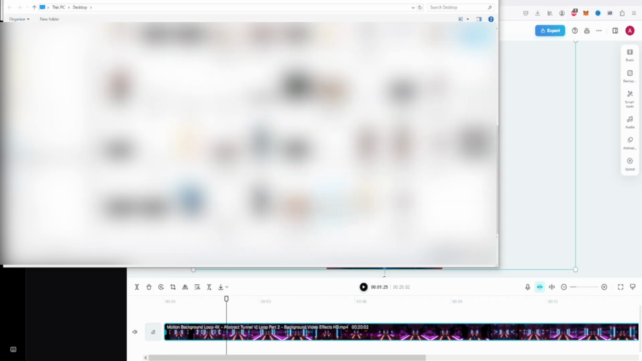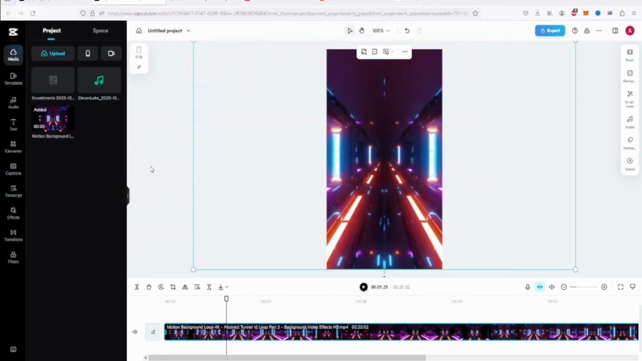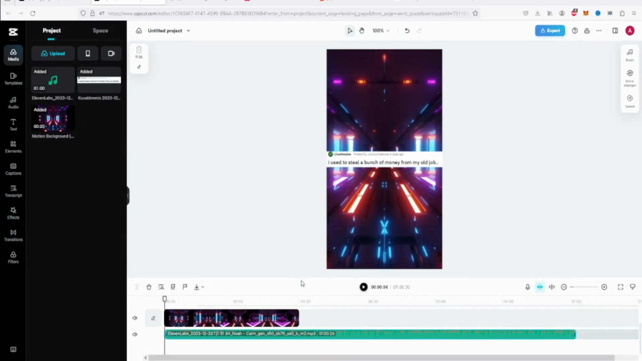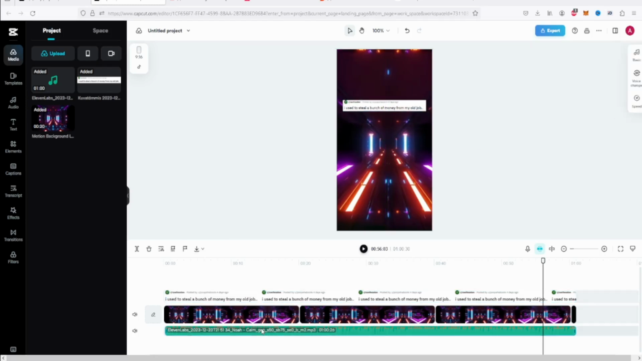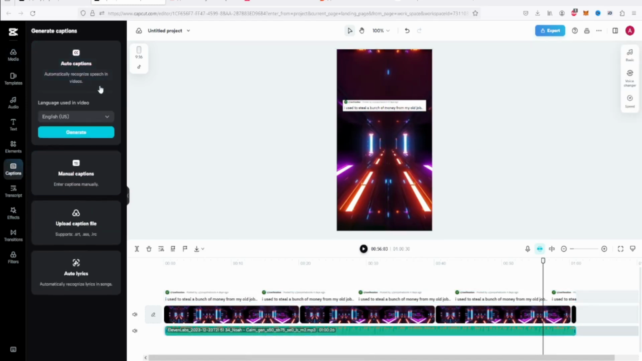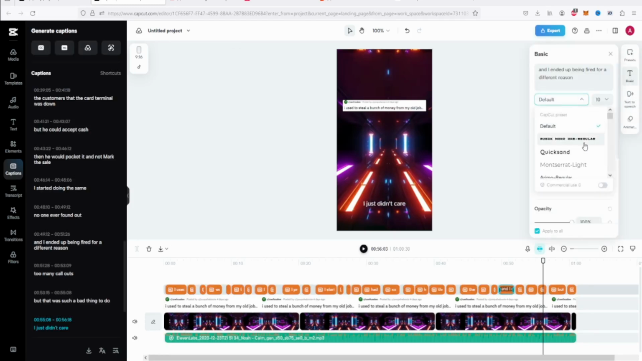Import this to CapCut. Import the story headline screenshot as well and place it above here. Now we need to add captions. To do that, go to Captions and add Auto Captions. Let it generate the text. Now pick a font you want to use. I usually use Montserrat font and make the text bigger.